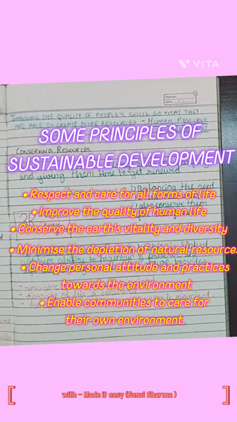Number five, change personal attitude and practices towards the environment. It is a bad habit of humans that they are throwing a lot of garbage on the nature. So we must change our attitude and care for the nature as if it is our home. And lastly, enable communities to take care of their own environment. So these are the principles of sustainable development. With this, our chapter resources comes to an end.